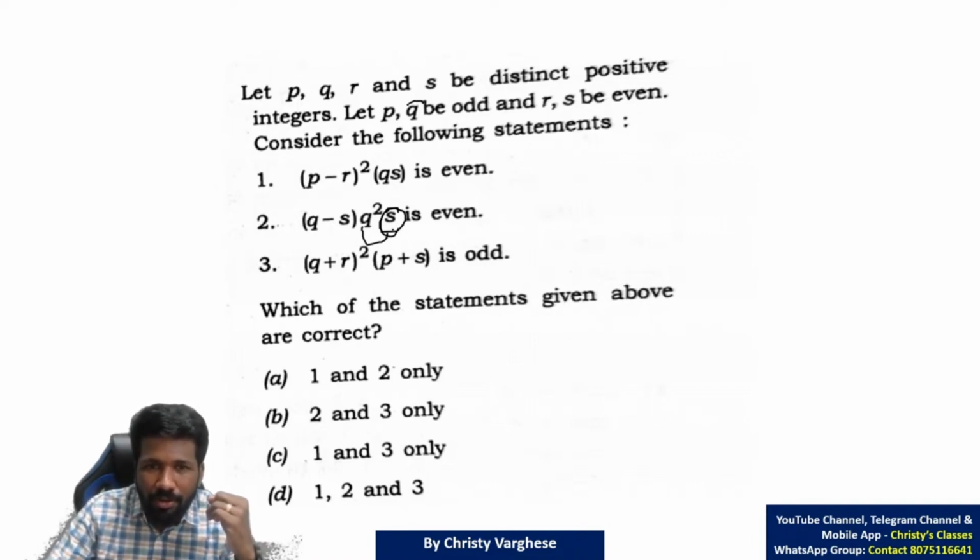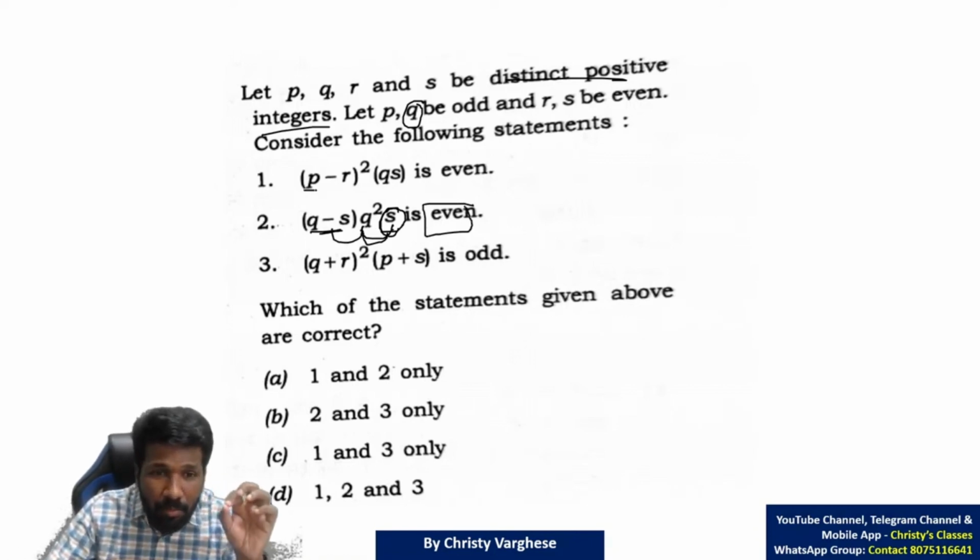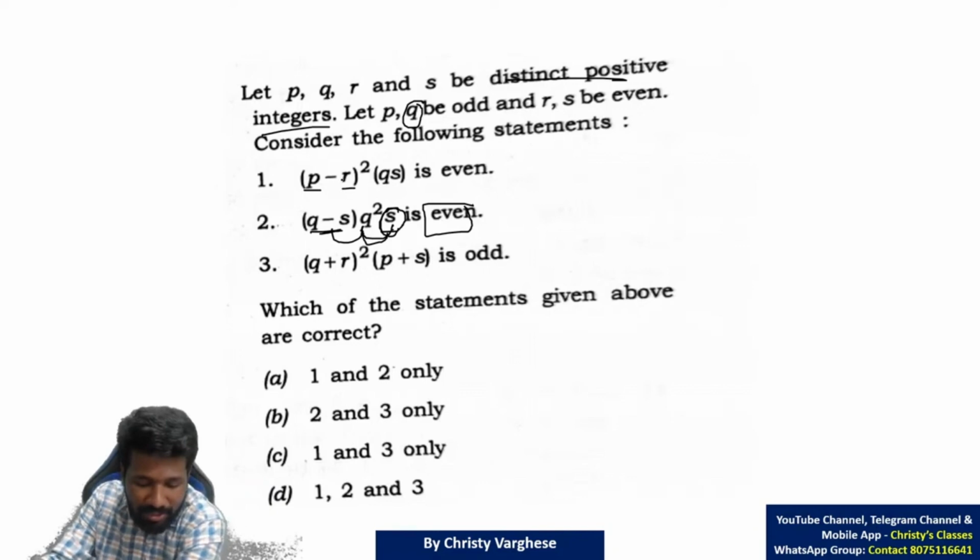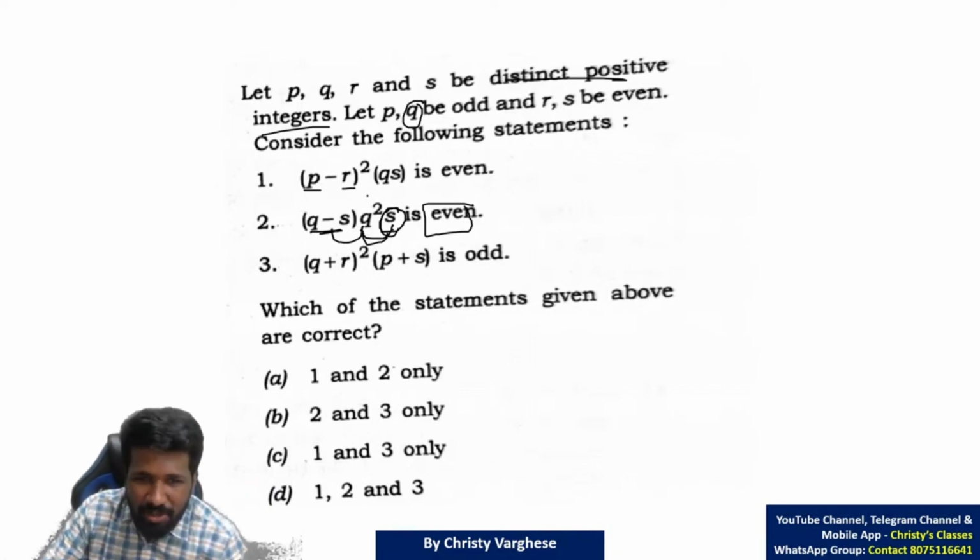You don't have to worry at all. Whether Q is odd, Q square is odd, even into odd is again even. Q minus S, whether it is odd or even, only one of them is possible, because they are distinct positive integers. So into whatever it is, it is even only. You don't have to worry about thinking individually what it is, and wasting time is not needed here.